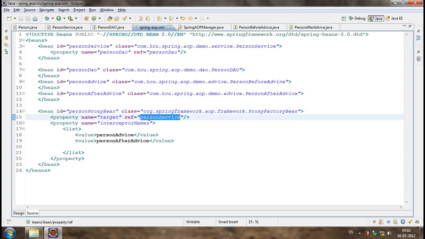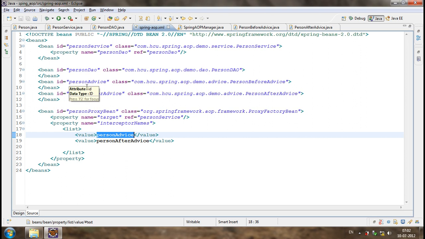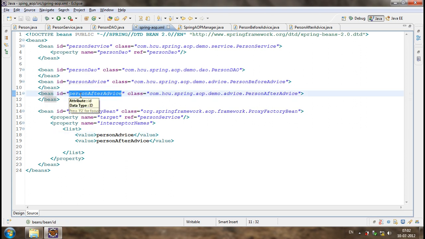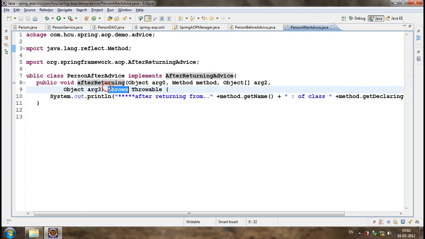That means for all the methods of the person service, before calling them, this person before advice is called. And after calling any method of the person service, the person after advice's after returning method will be executed. Here we can write any business logic. Okay, understood?